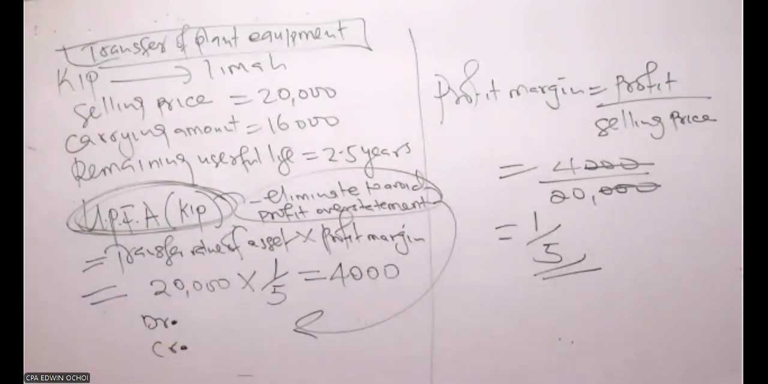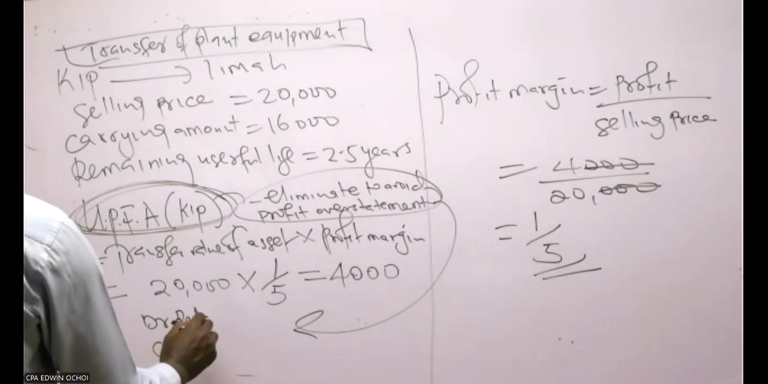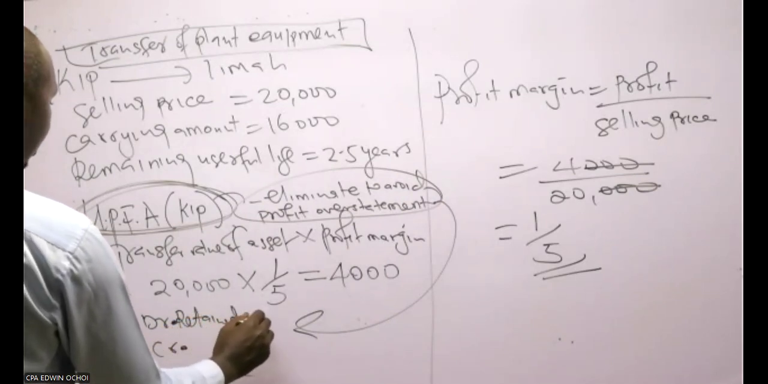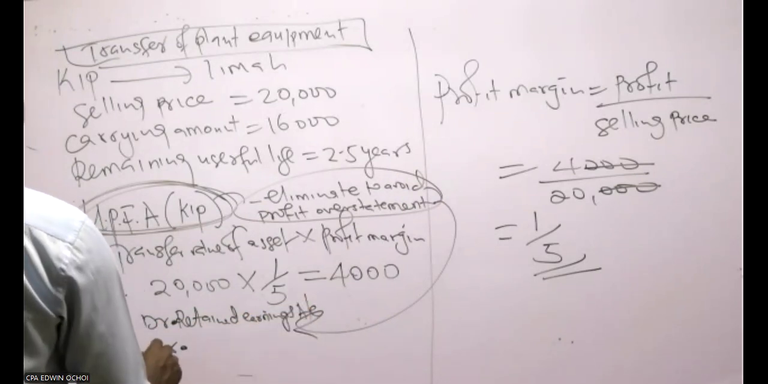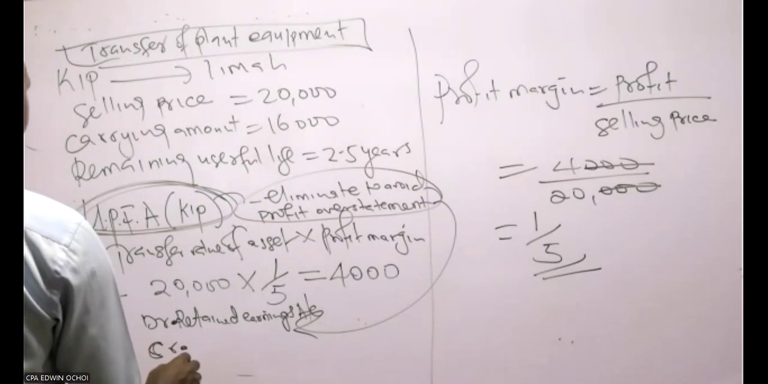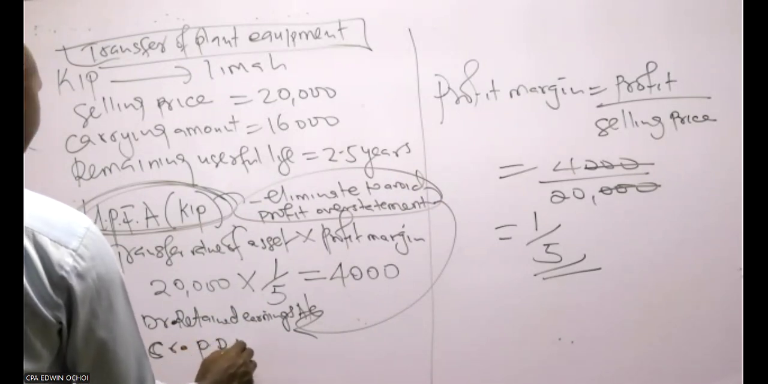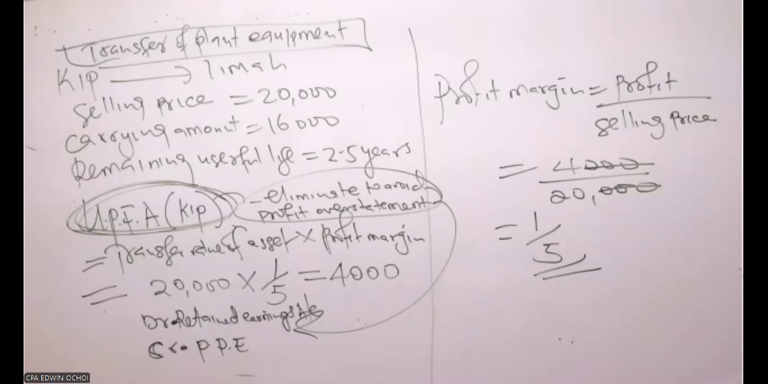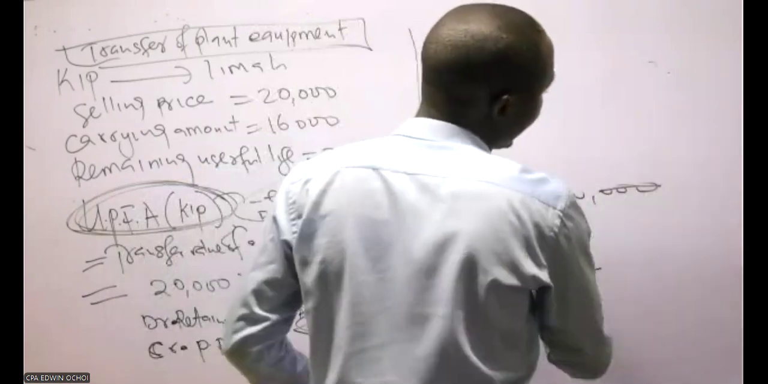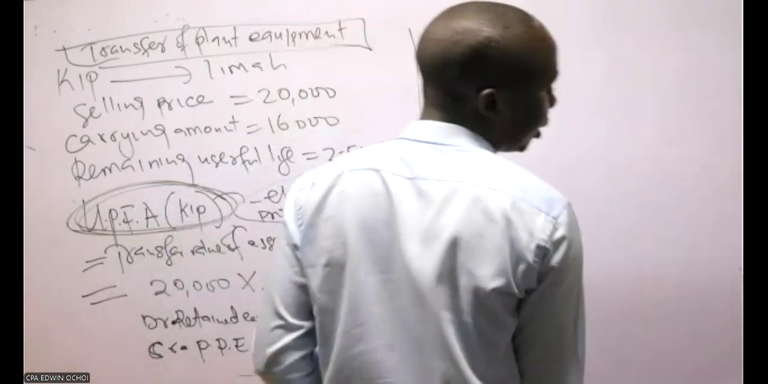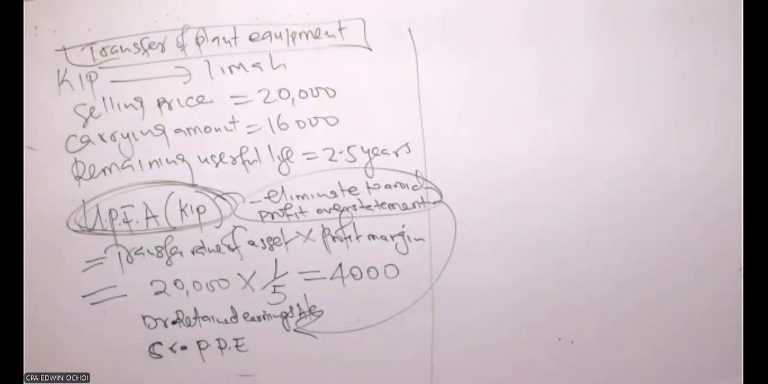For profit elimination, debit the retained earnings account. The retained earnings account will be affected. And at the same time, credit what? Credit the property, plant, and equipment account. As well, it will affect your cost of sales. I will mention how it will affect your cost of sales.